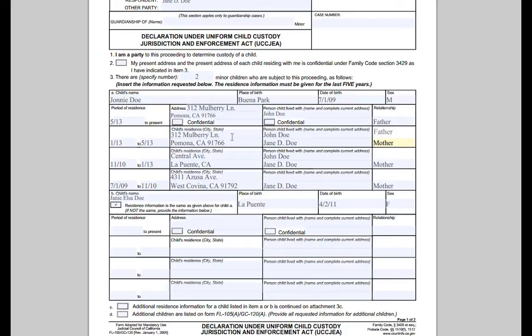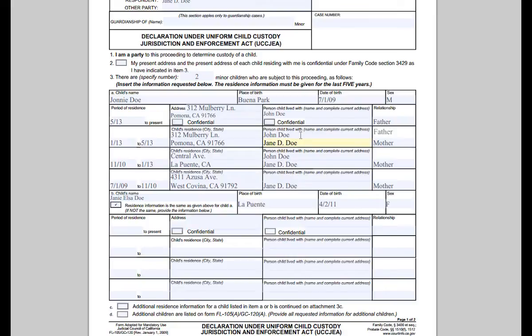Note that although the location here is the same as the location in the line above, we put separate lines because there was a change in the person child lived with box. Up here it's only John Doe, down here it's both John Doe and Jane D. Doe. Every time there is a change in this box, the court wants separate lines.